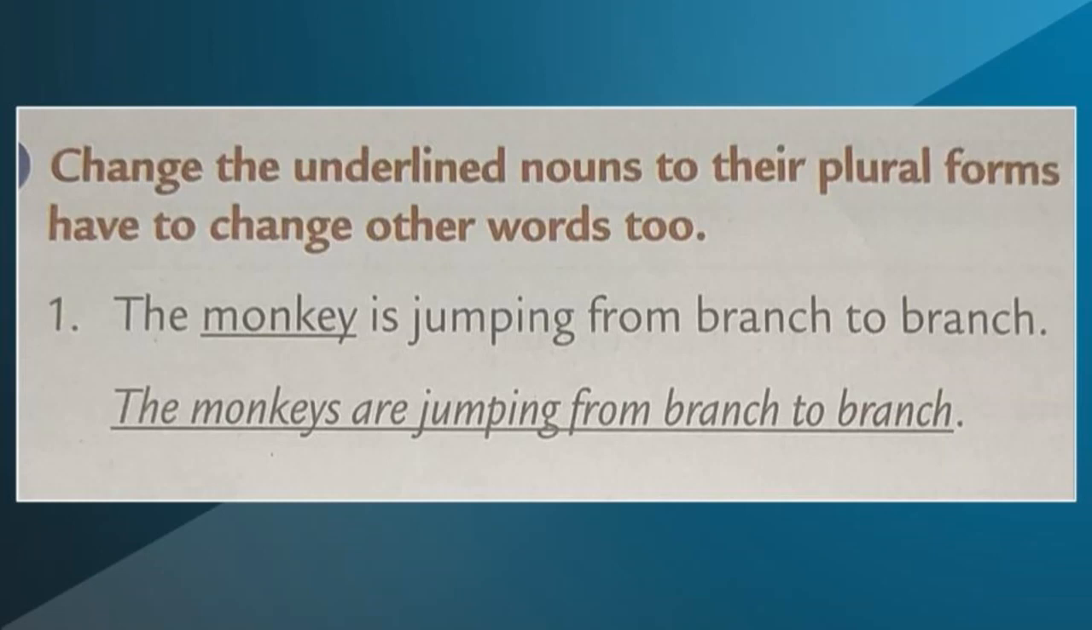Okay. Now we have to rewrite the sentence. After changing the noun into plural, we have to rewrite the entire sentence because we have to do some changes also. We have to change other words also. The monkeys are jumping from branch to branch, because in the question monkey is singular. So that's why we have used singular verb is. When we use plural nouns, we have to use plural verb. The monkeys are. In this sentence, monkeys is a plural noun. So we have used plural verb are. The monkeys are jumping from branch to branch.